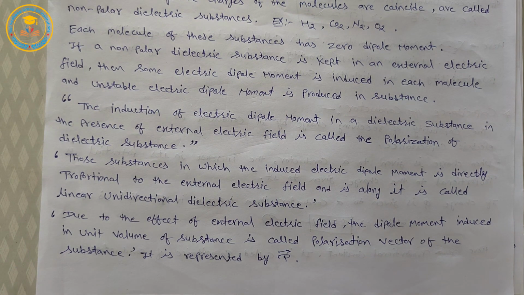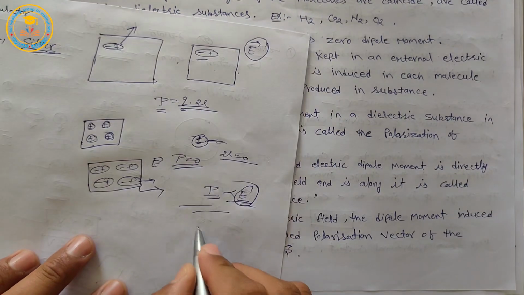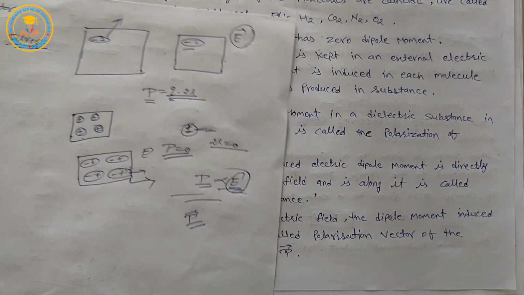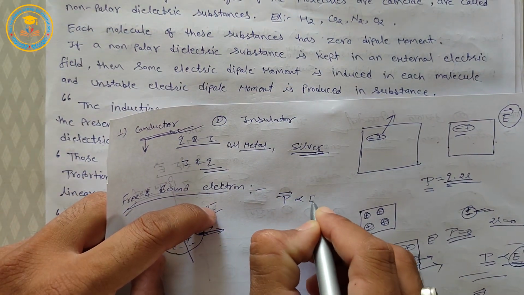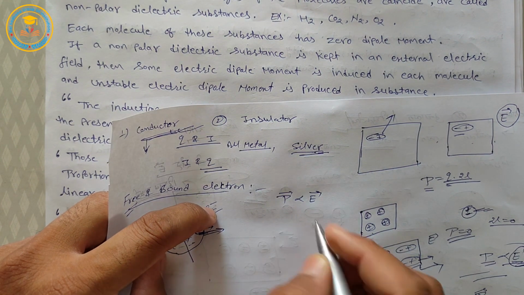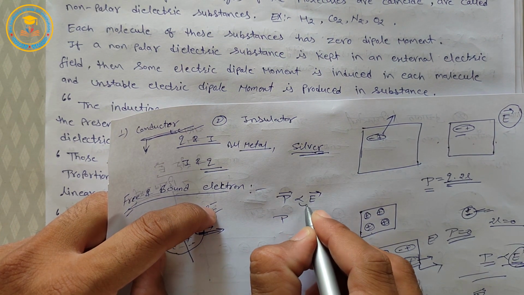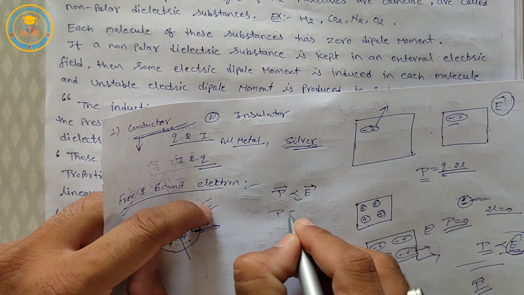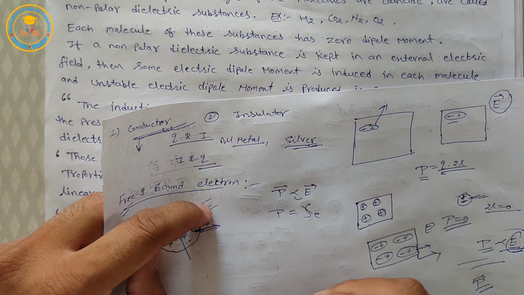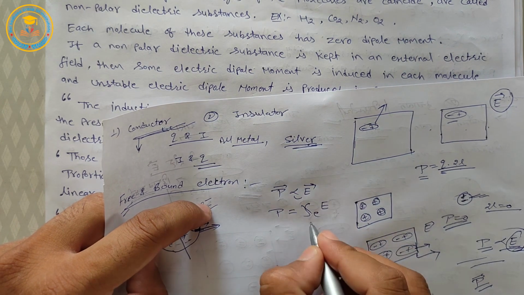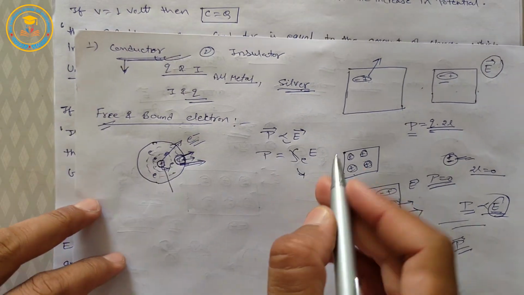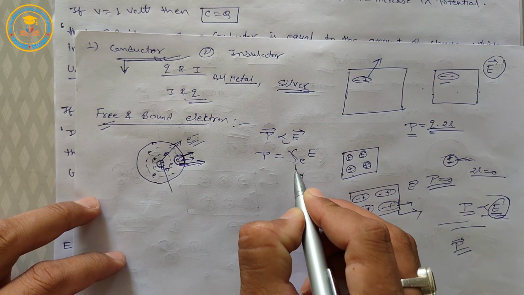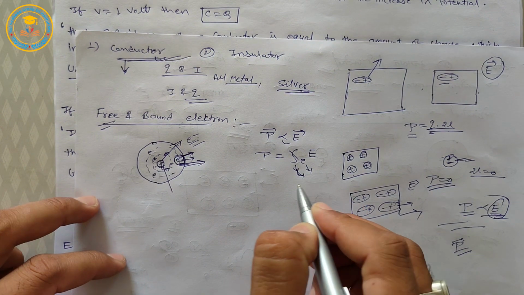It is represented by P vector. So for a linear isotropic dielectric, P vector is directly proportional to E vector. If we remove the proportional sign, then P equals a proportionality constant times E. This is a proportionality constant, called chi, and this e is for electric.